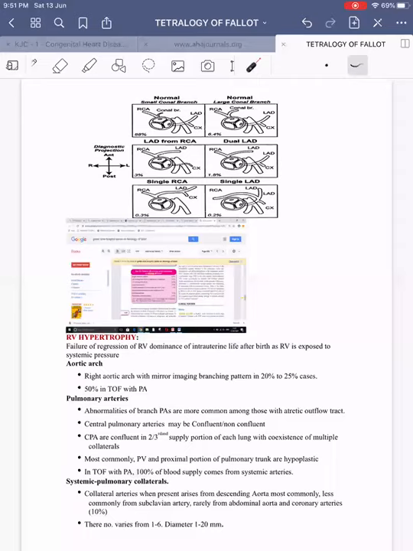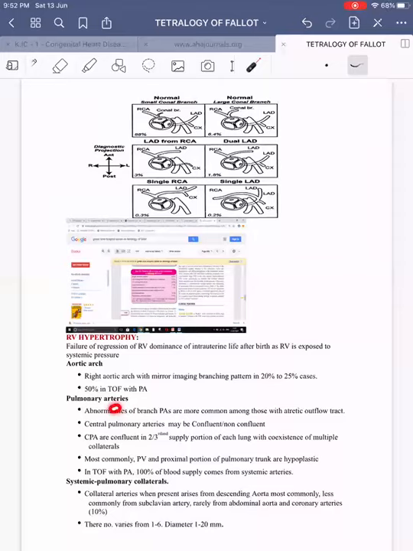Coming on to pulmonary arteries, whenever there is a right-sided aortic arch, there is also an increased incidence of absent pulmonary artery, usually on the side contralateral to that of the aortic arch. That is, if there is a right-sided aortic arch, there can be an absent left pulmonary artery, which is different from truncus arteriosus, where the pulmonary artery is usually absent on the same side as the aortic arch.